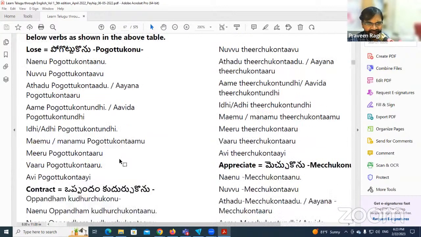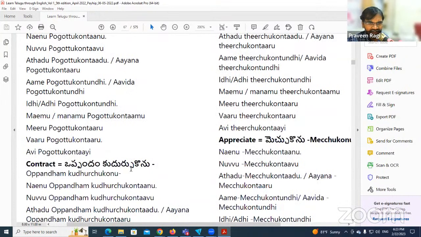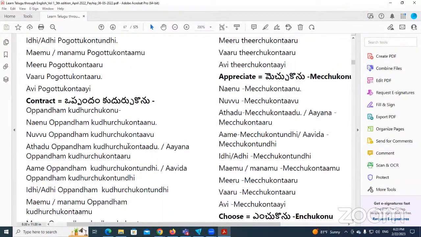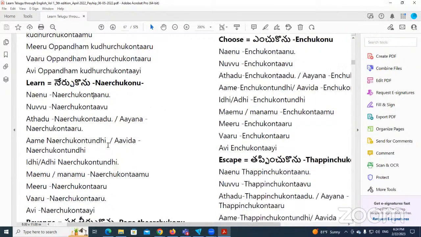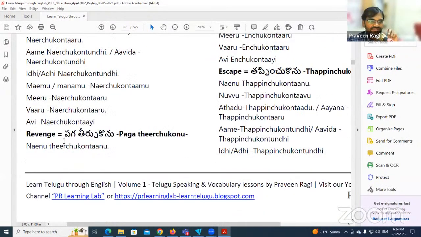Okay, let's see the next one. నేను కుదుర్చుకొనను, this is also fine. కుదుర్చుకోను is also fine. People use that modified version in the negative form. నేర్చుకొనను, for conjugation purposes we can use this, but in real life people say నేర్చుకోను. Konanu becomes konu in the spoken language. నేర్చుకోను, for the negative: I don't learn. Okay, next this one, revenge.